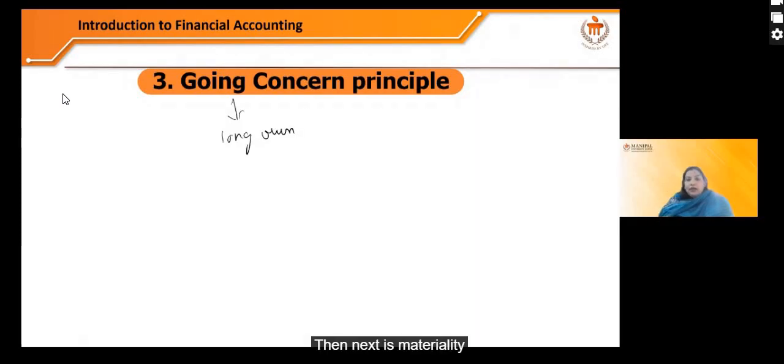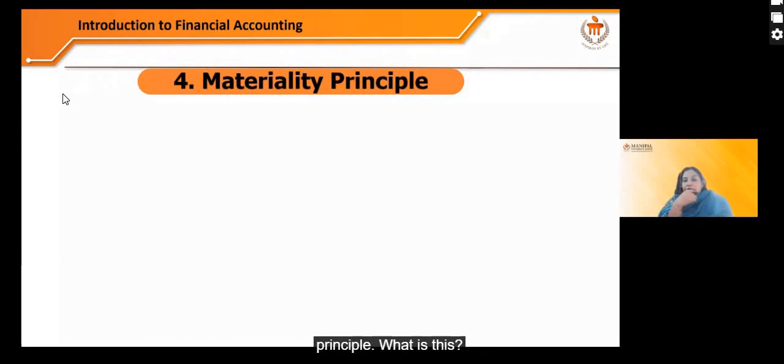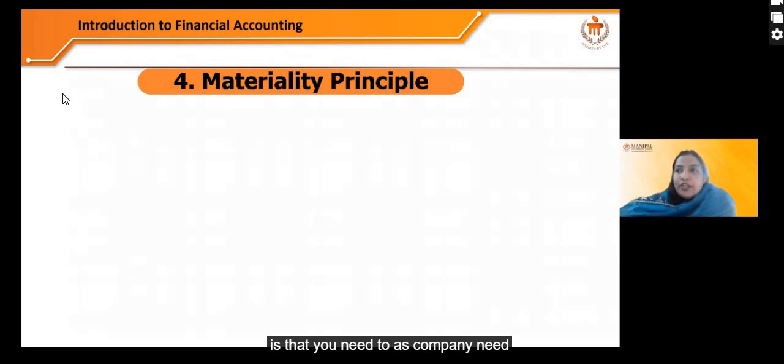Then next is the materiality principle. What does it say? The materiality principle is that the company needs to mention every specific piece of information which is useful for outsiders or for the shareholders.